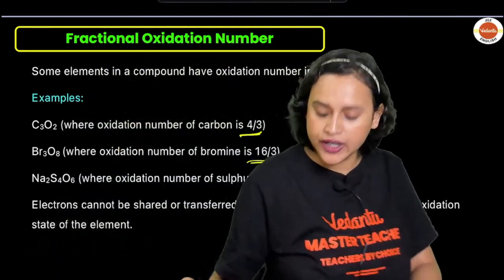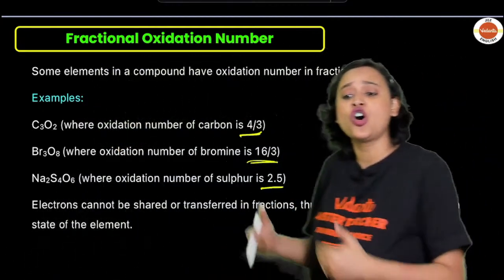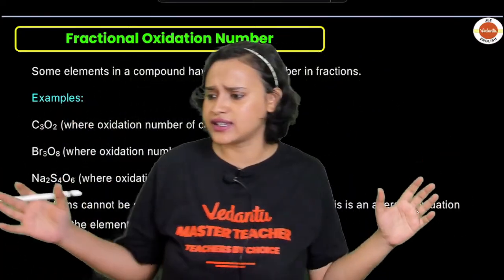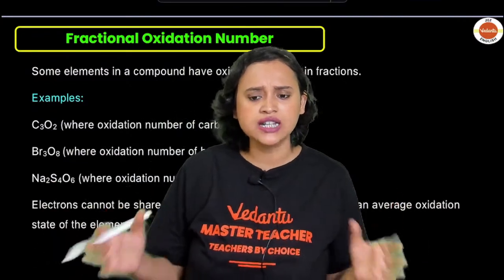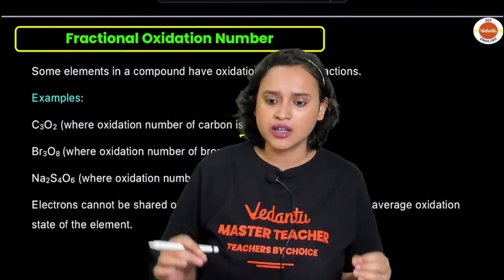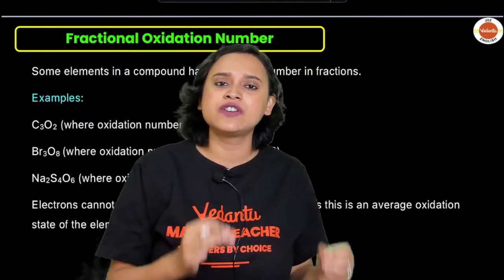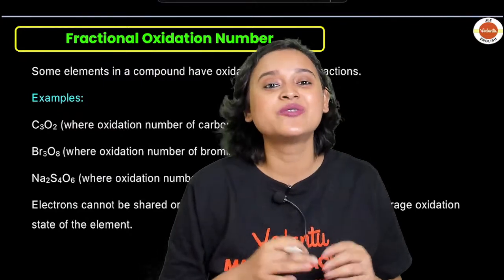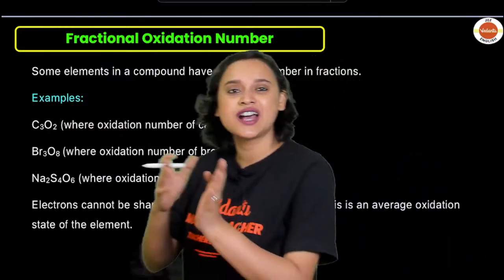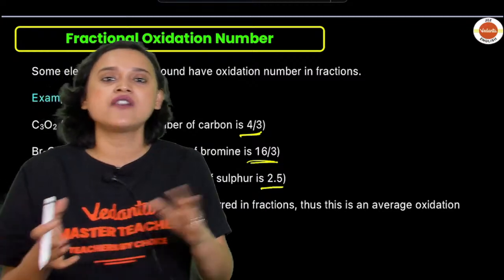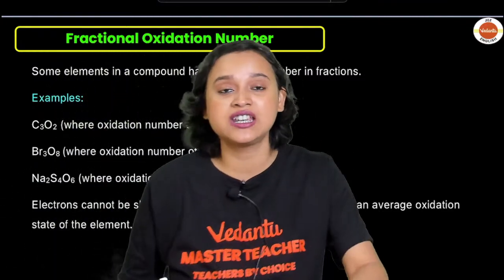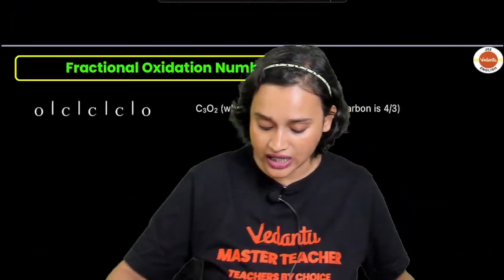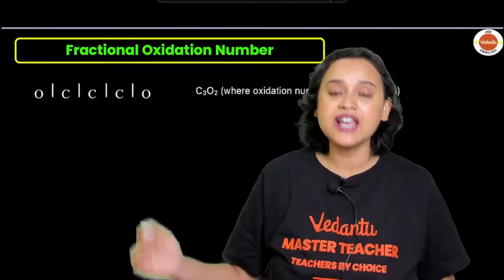Alright, guys. Now, moving on, everyone. Electrons cannot be transferred in fractions. We understand this. This is absolutely common sense. But here, how are we figuring out a fractional oxidation state? Well, that's because we are not actually saying that electrons are being transferred in halves or in fractions, but we are actually calculating the average oxidation state.